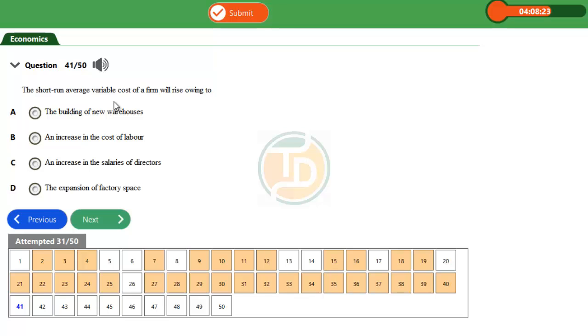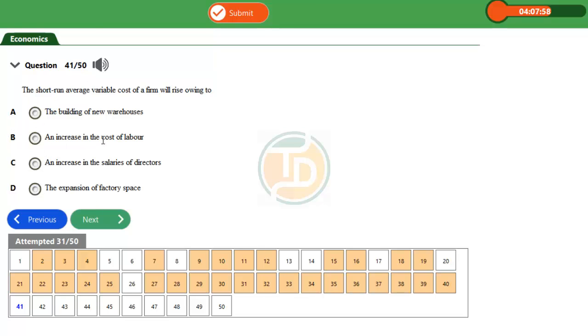And you need to know what variable costs are. Variable costs are costs that change with the level of output. They are costs that respond to output level. So the variable cost per unit is referred to as average variable cost. An example of variable cost is cost of labor, which is salaries and wages, cost of raw materials, and the likes. Let's look at the options.